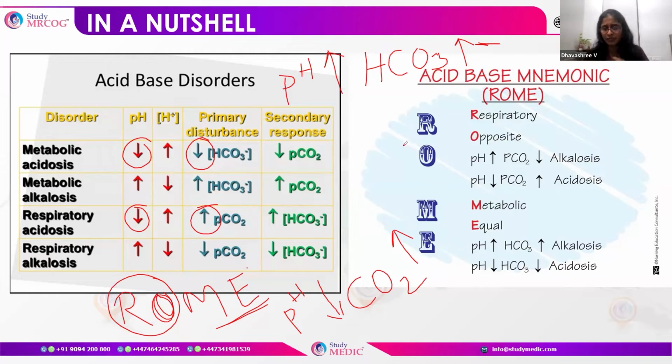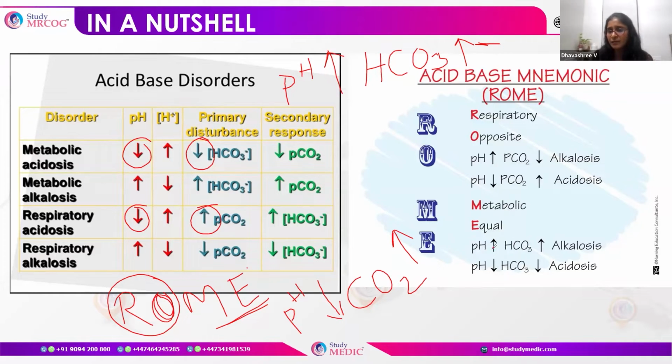So this is exactly what is given. If the pH increases, the PCO2 reduces, going in an opposite direction. When the pH increases, it is alkalosis. When the pH reduces, it is acidosis. What happens in respiratory acidosis? The PCO2 increases. Hope it is clear so far. Just a quick refreshment.